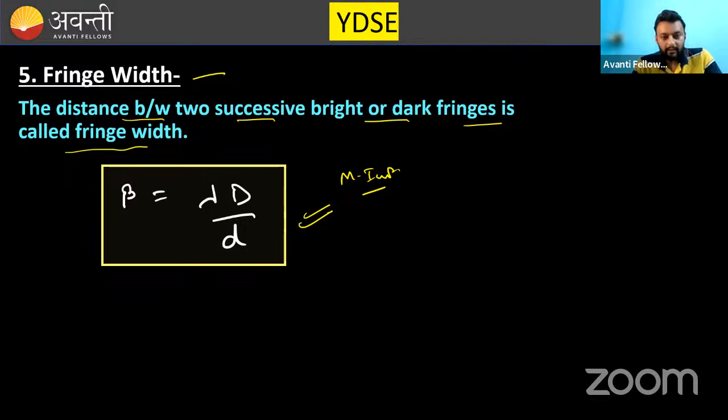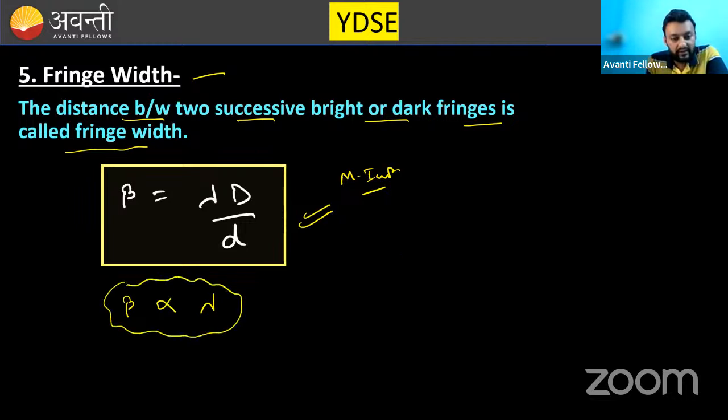One more point now. This beta is directly proportional to lambda. You should remember. I want you to pay attention to this. Beta is directly proportional to lambda. Now, what if the wavelength of light used is increased? Then fringe width will also increase.